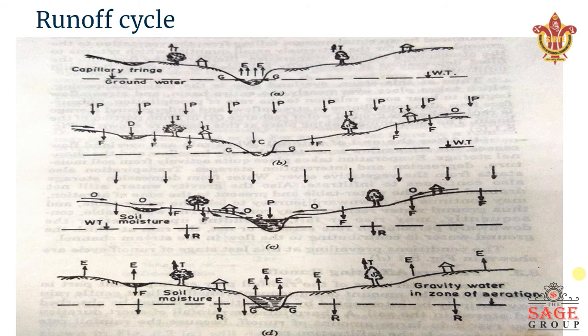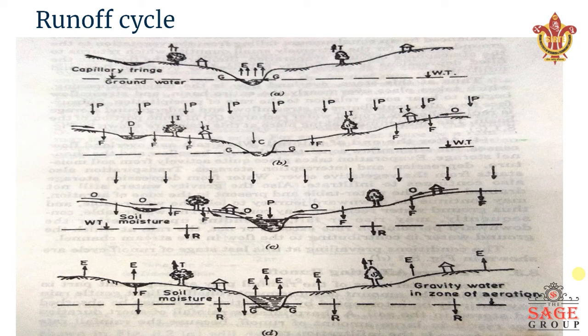So we have a certain runoff cycle which has been defined, like we have in the first figure A, that evaporation E is taking place and transpiration from plants is taking place. Precipitation event has not started. The water table is down, right? G is the groundwater table and water table is down.